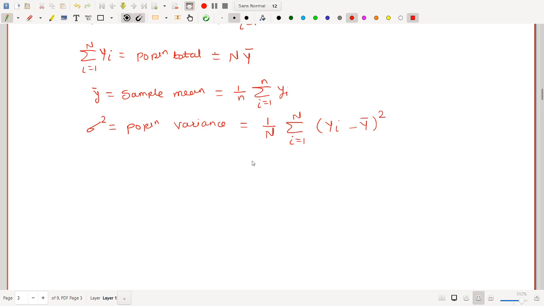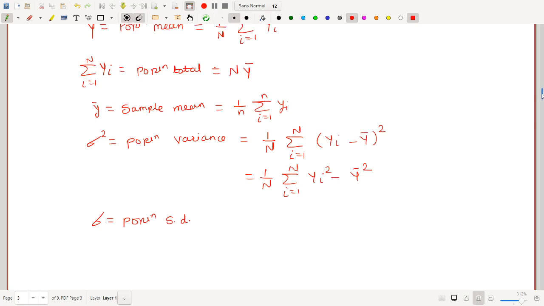If I solve this, then I will get 1 upon N summation i equal to 1 to capital N capital Yi square minus Y bar square. Now if sigma square means population variance, then sigma means population standard deviation. So this is just the positive square root of sigma square. If I want to write formula for this one, then just take root of this one.